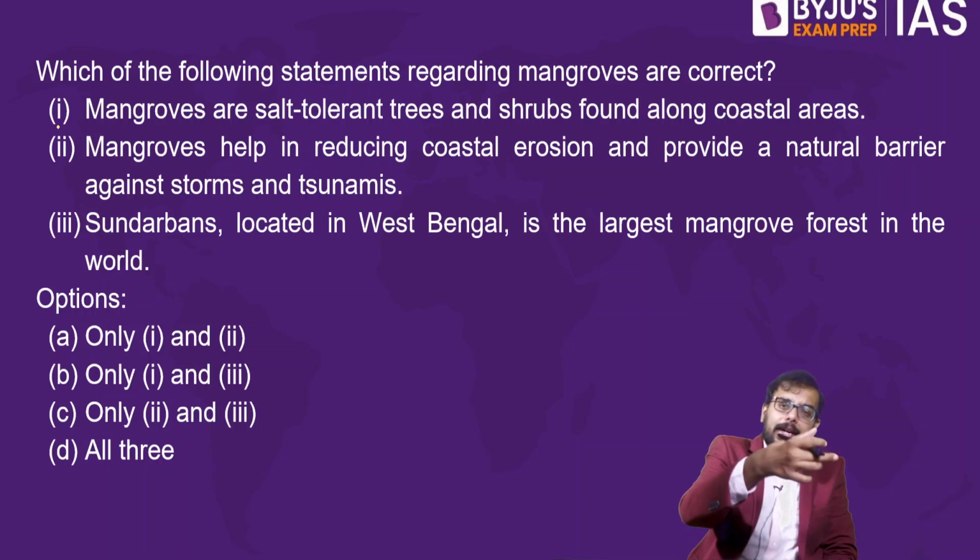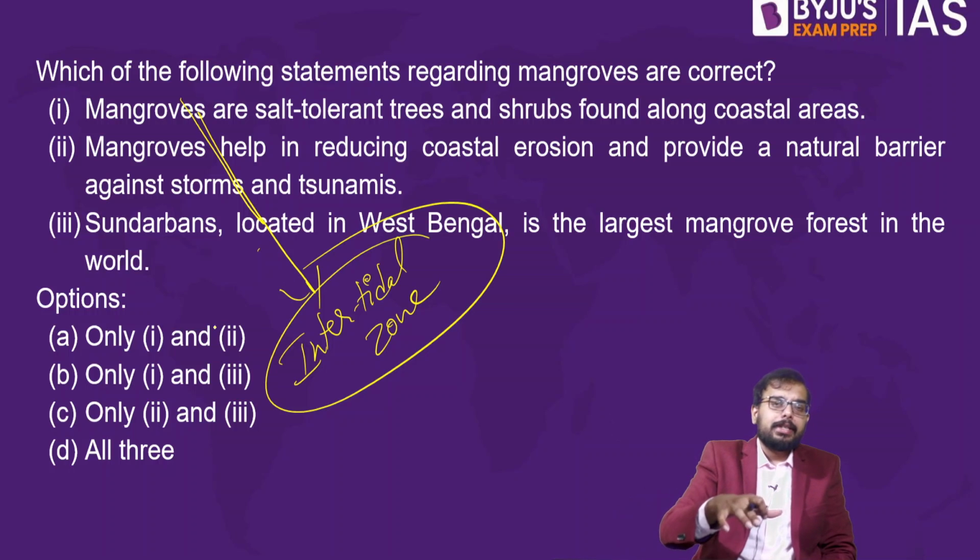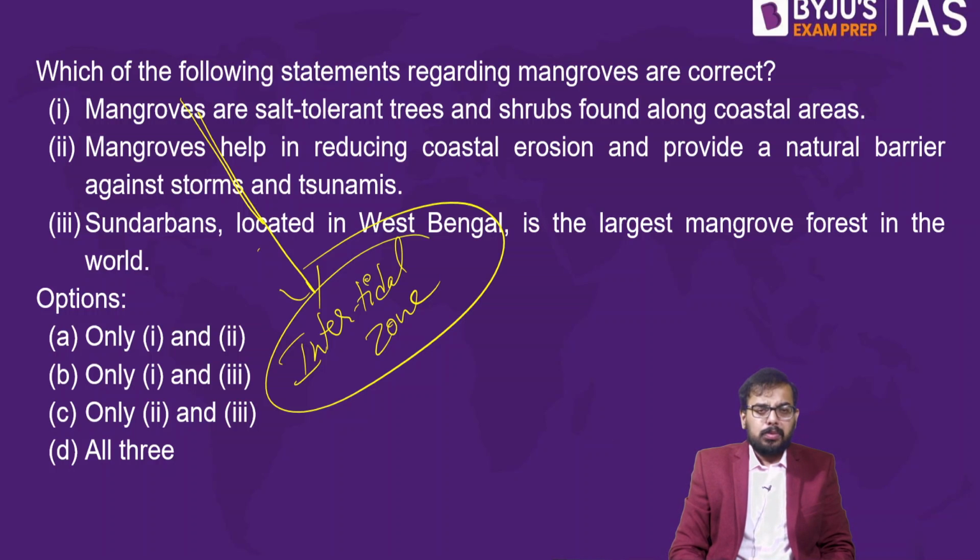Because it is in the intertidal zone. So mangroves are in the intertidal zone. Intertidal zone means it is a zone between your high tide line and low tide line, HTL and LTL. So mangroves are usually found in your intertidal zone. Since it has to be exposed to saline water for more than 12 hours in a day, it is salt tolerant. Salt tolerant means halophytes. So mangrove is a halophyte. So statement 1 is right.